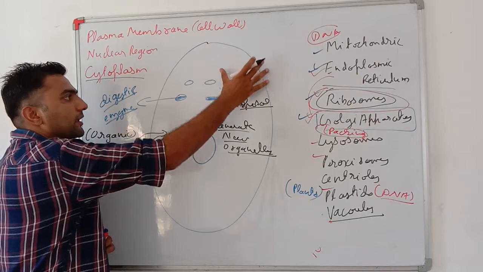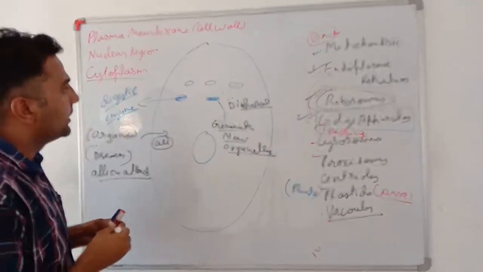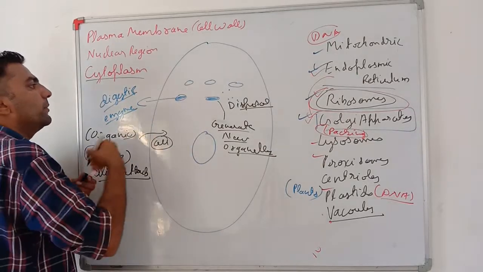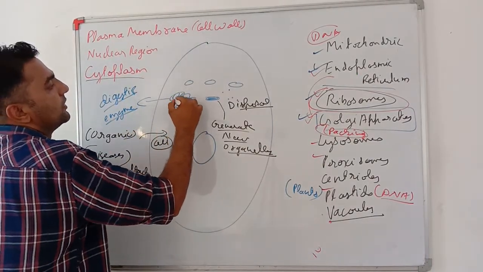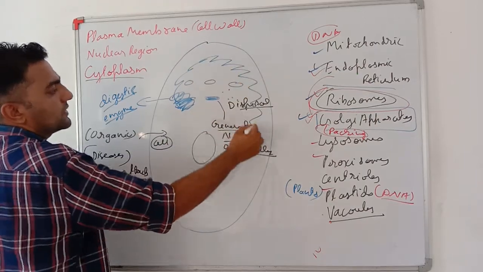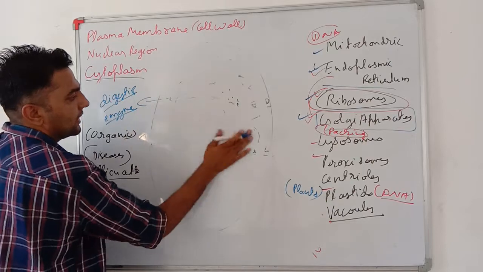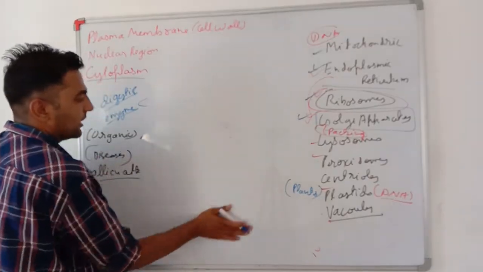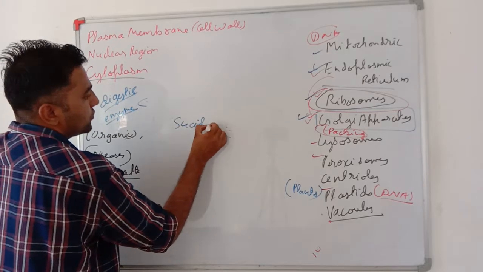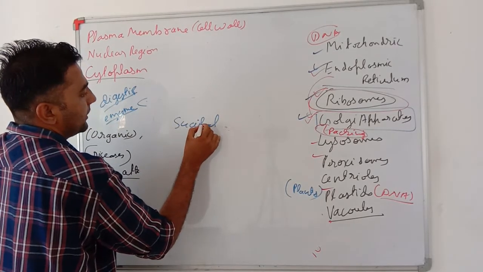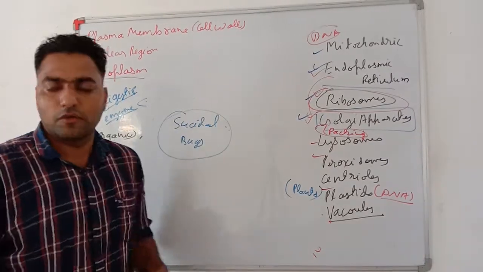Moreover, if my cell is not able to function properly, this lysosome will burst and the digestive enzymes will completely go into the cell and fully eat up or digest the cell, meaning it will finish the cell. So very important, lysosome is also known as the suicidal bag of the cell. Okay, my dear students.